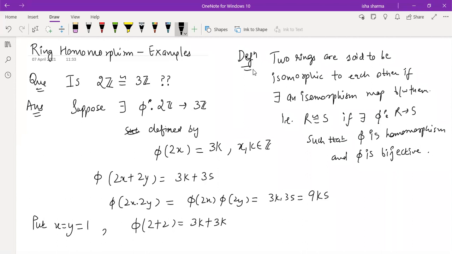Because I'm taking x and y the same, so their images are going to be the same. What you can do is change this one to some other number k1, so you don't get confused that this I cannot take the same as k. So this is 6k1. It implies phi of 4 is 6 times k1. Is that clear to everyone?